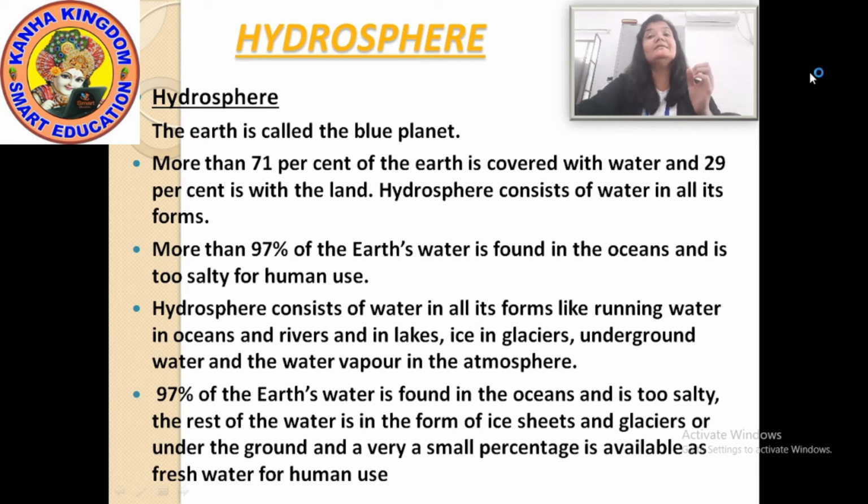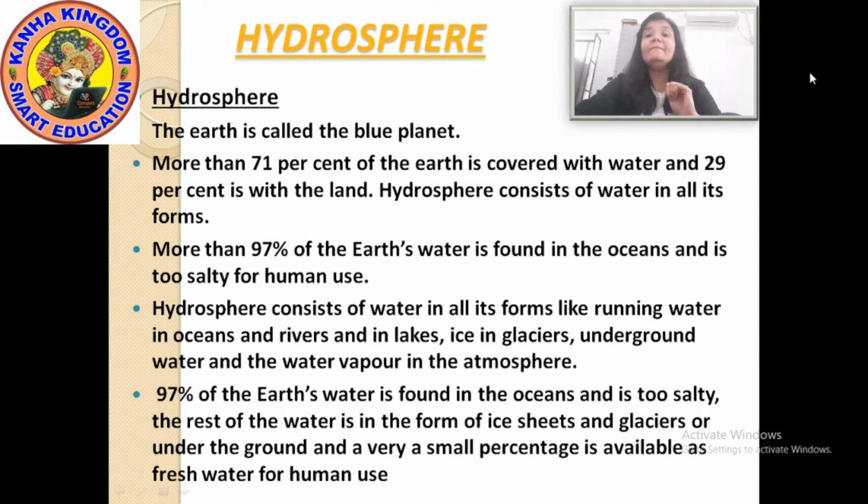The earth is called the blue planet. You know why? You have learnt in class 6 about it. Because three-fourths of the earth is covered with water.